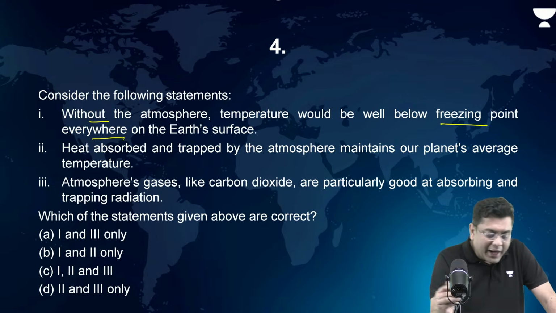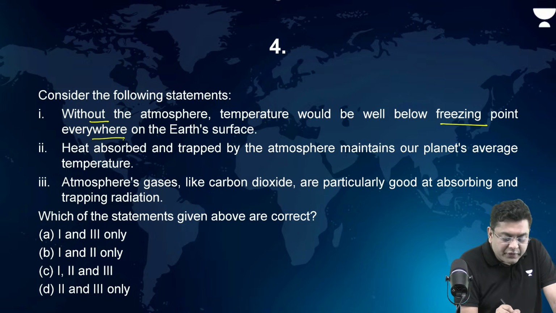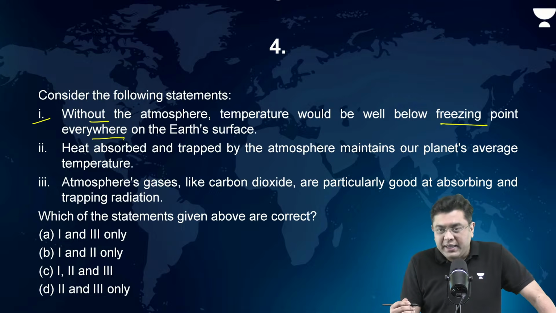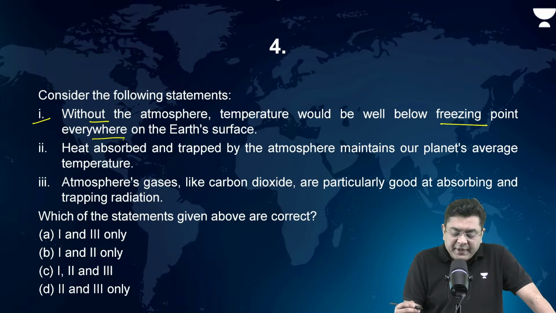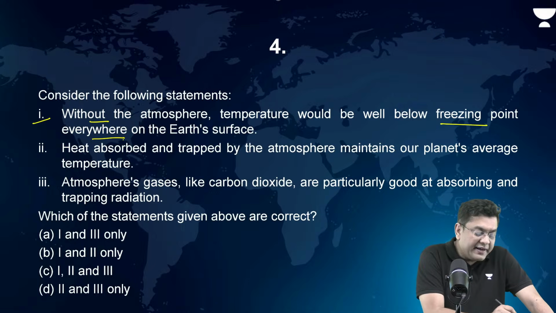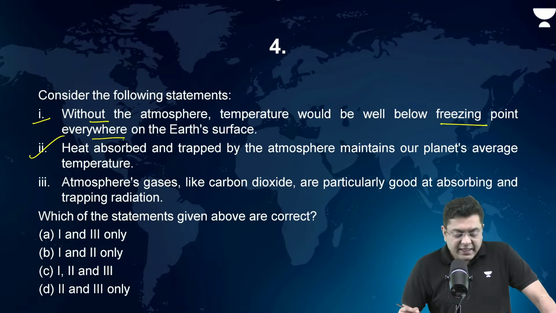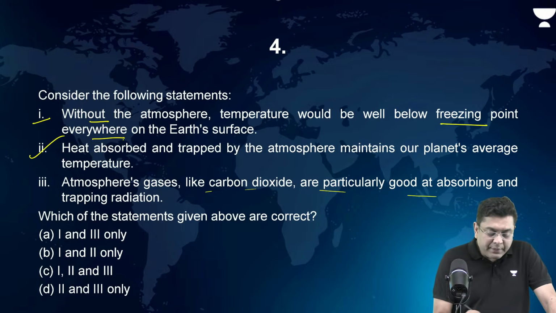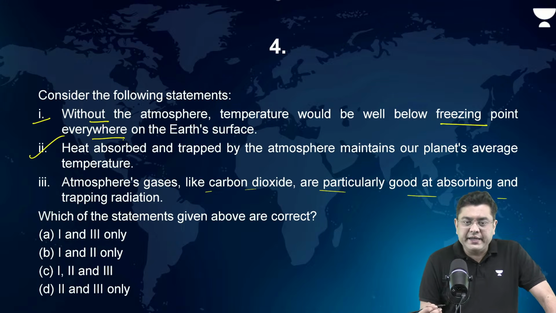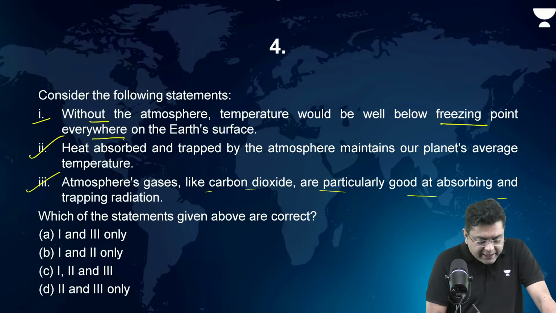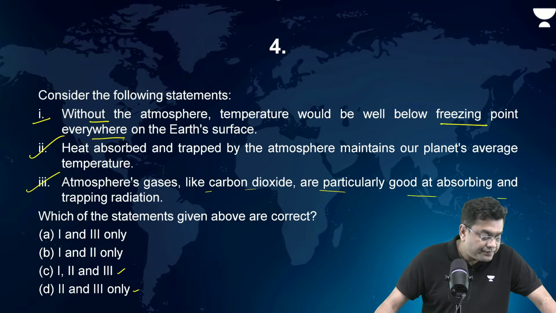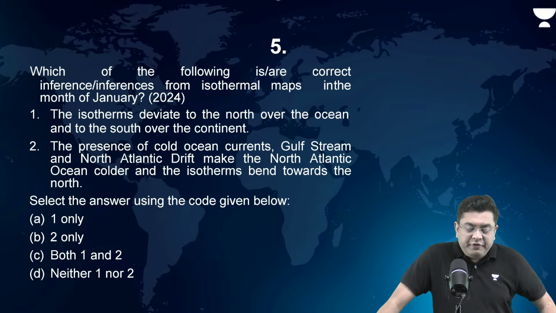That is why statement 1, as per the meteorological services, etc., is considered to be incorrect, but UPSC has considered it to be the correct answer. Heat absorbed and trapped by the atmosphere maintains our planet's average temperature, the greenhouse effect. The atmosphere's gases like carbon dioxide are particularly good at absorbing and trapping radiation. This is again correct. So, ideally, the correct answer should be D, but UPSC had given the answer as C. Now, which of the following?